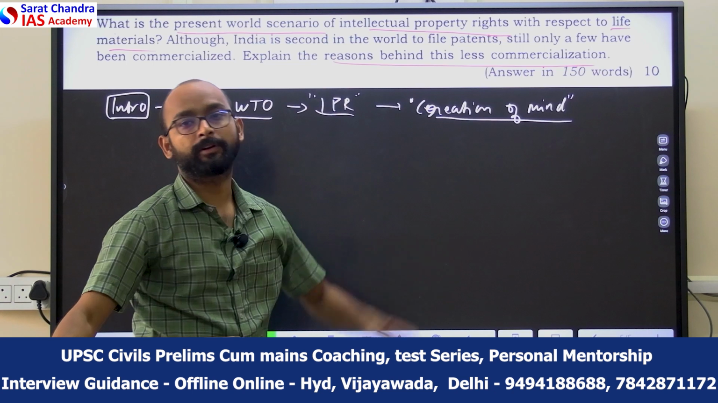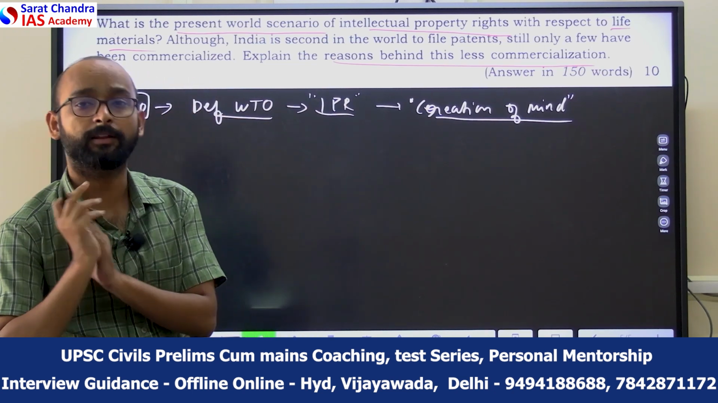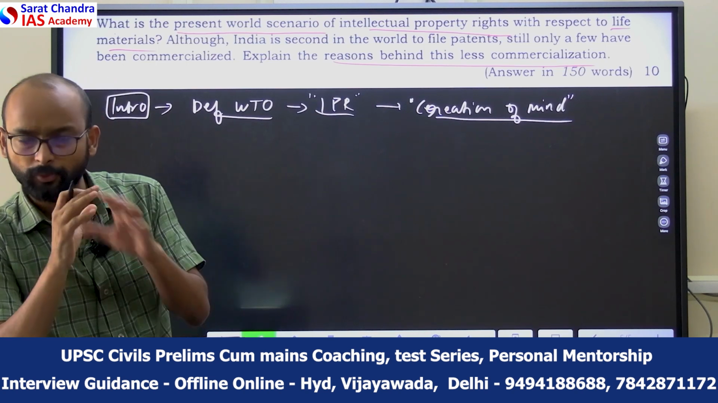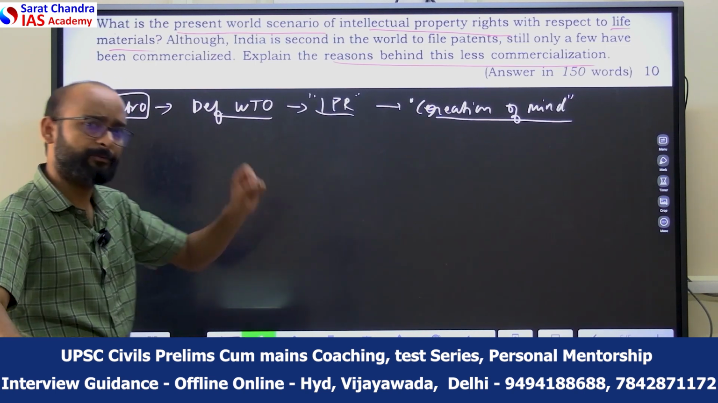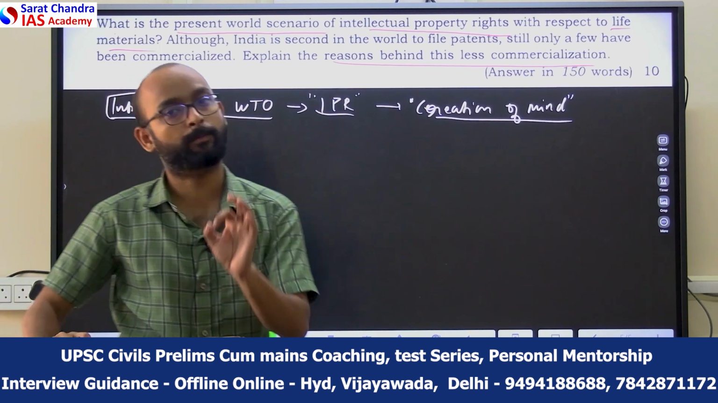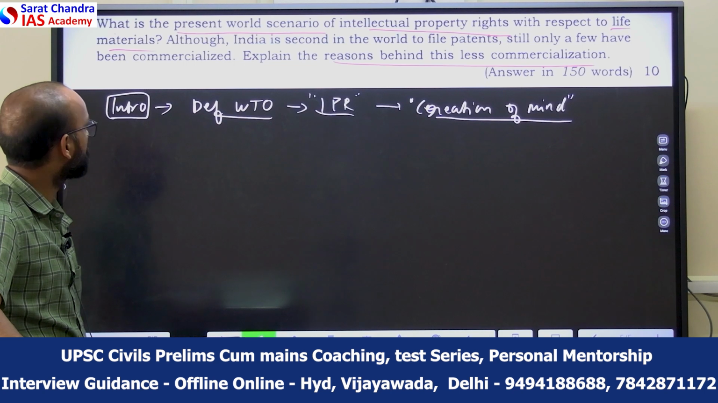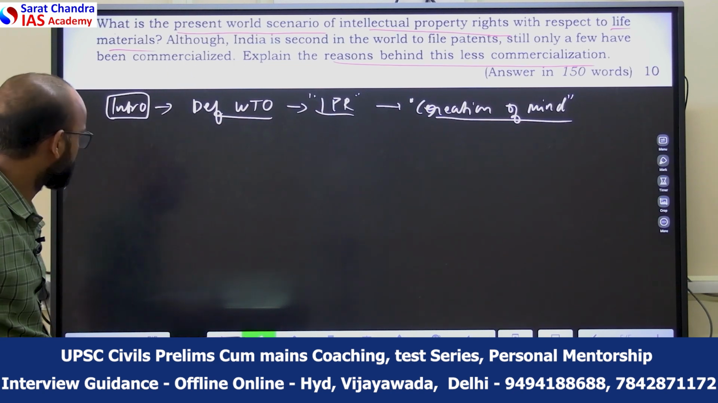Along with it, it should have certain characteristics, like it should be novel, it should be distinctive, it should have commercial value. Those are also the characteristics which help a particular product or process to get the patent. So that way you can define this particular topic and start this question.